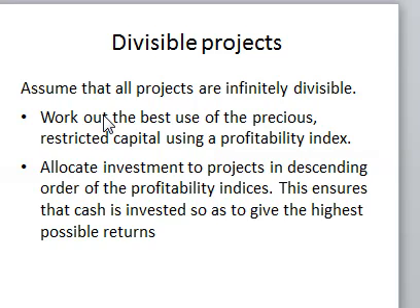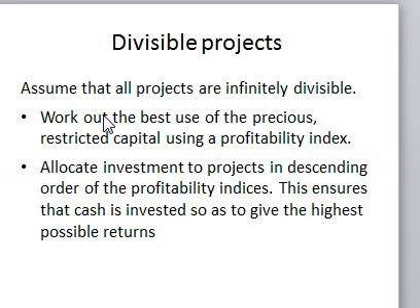First, you need to know whether the projects you want to invest in are divisible projects or are not divisible. When we say that the projects are divisible, it means those projects can be implemented in phases or in stages, and each stage may be independent from another. So in that case, you have a divisible project.